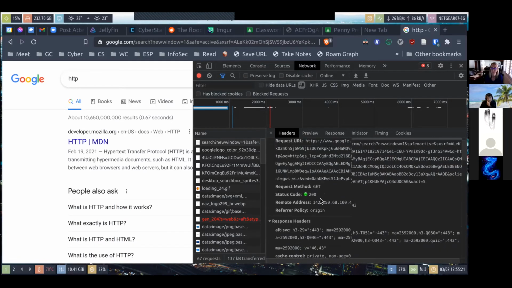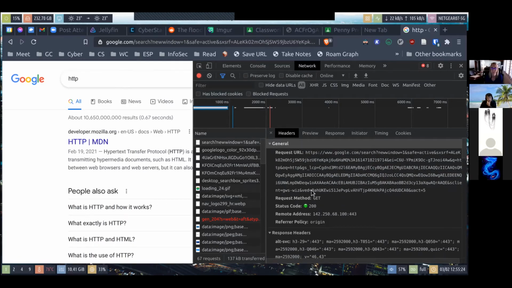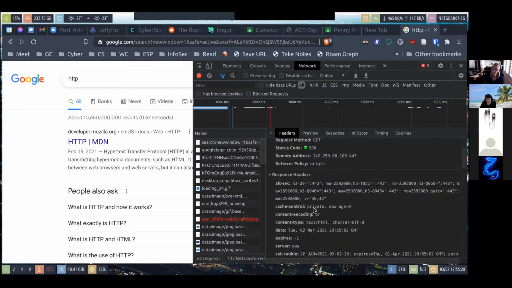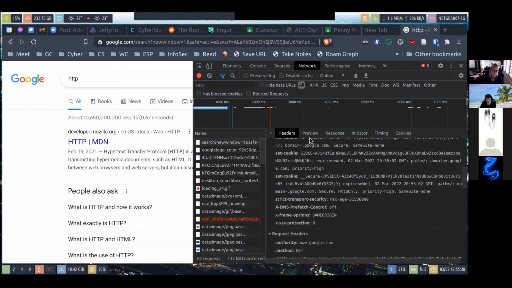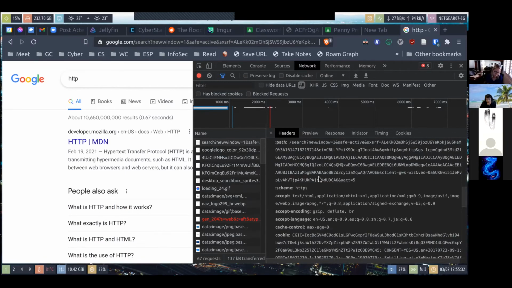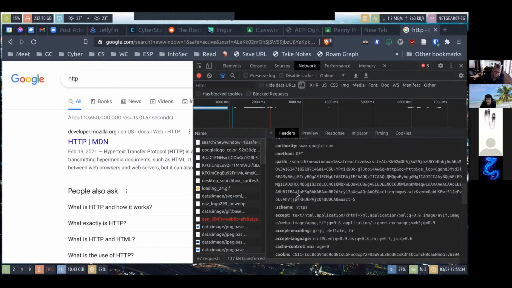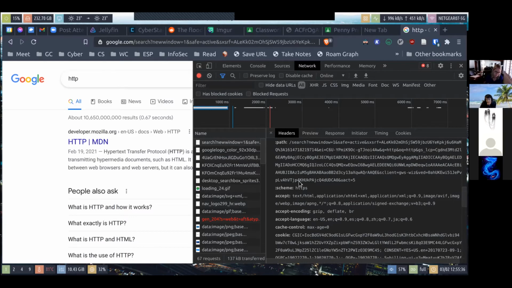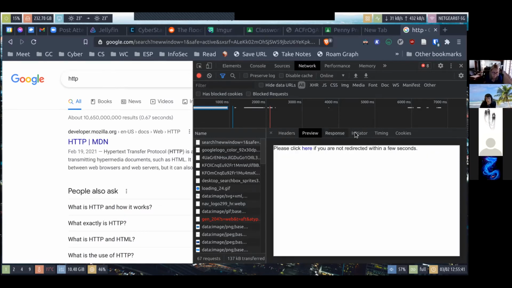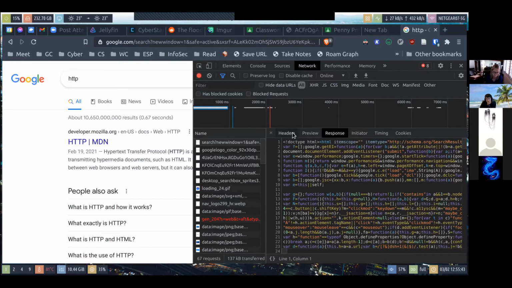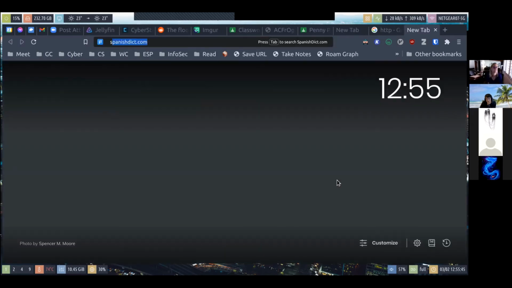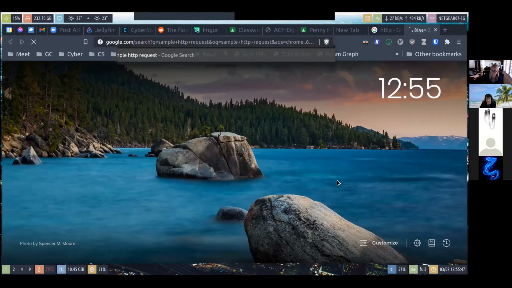This is a URL. That's a method. Let's see if we can find the request headers. Here. Whatever, sample HTTP request.